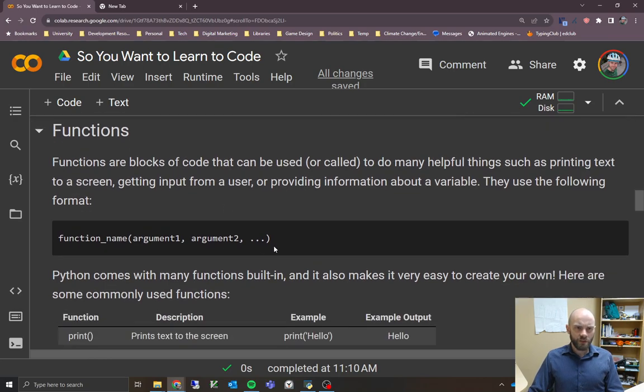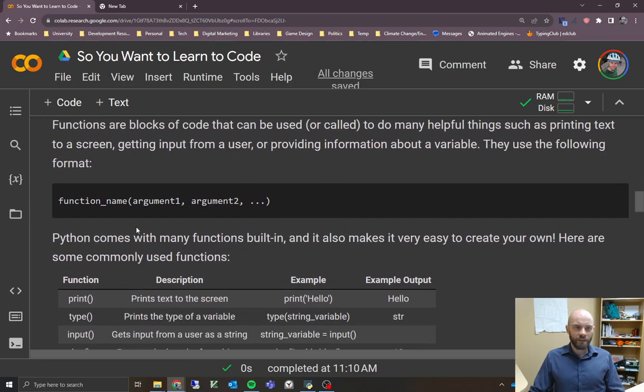Functions. Functions are blocks of code that you can call using their name to do helpful things. We've looked at a few functions already. There are functions that will print text to the screen, get input from a user, and provide information about a variable. They can do lots of different things. They follow the format of the function name, so you're calling it with the name of the function, then an open bracket, and then the arguments. You can think of functions like a machine. You feed something into the machine, it does something with it, and then it usually gives you something back as a result.